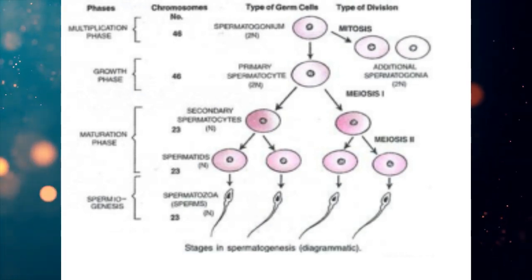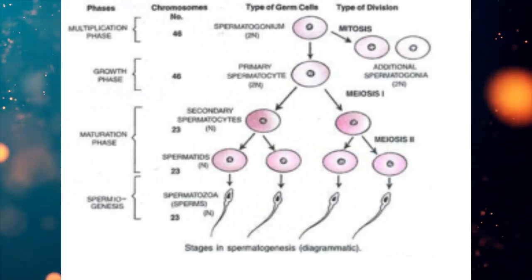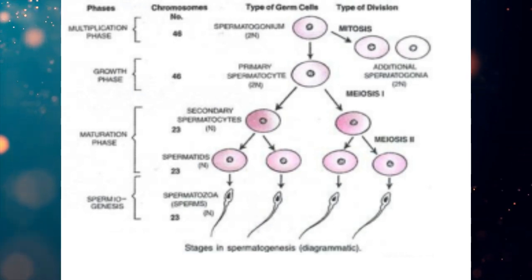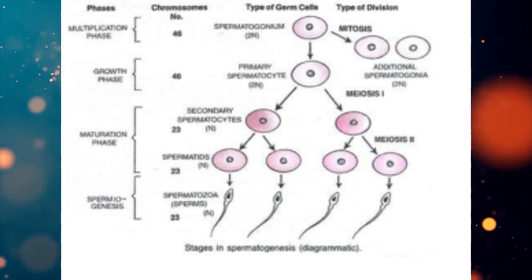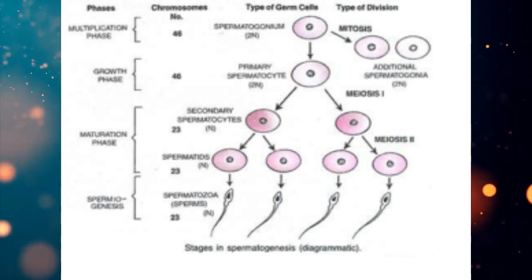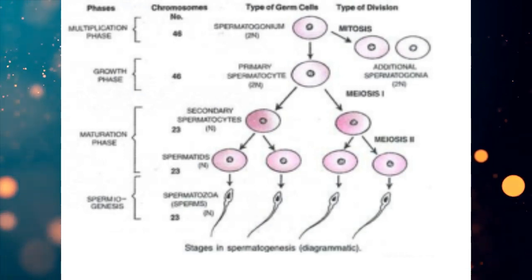So in this case what happens? The large spherical nucleus present inside the spermatid becomes smaller by losing water and changes its shape into an elongated structure.